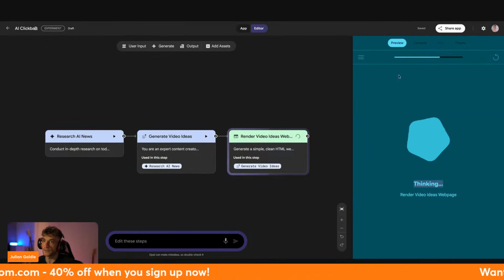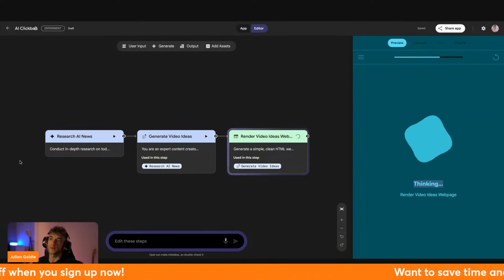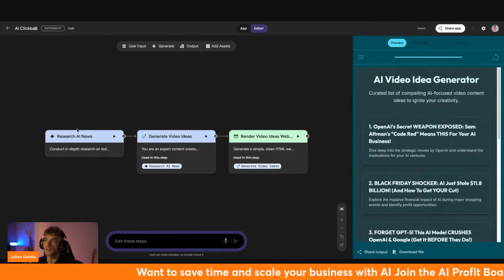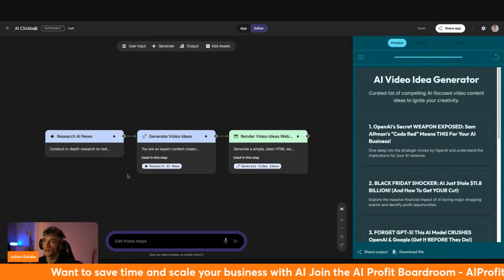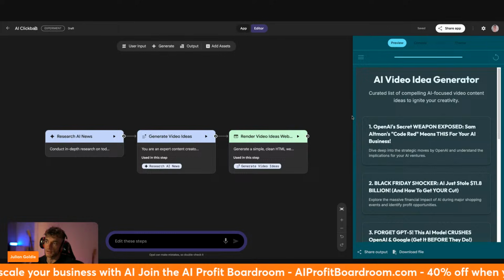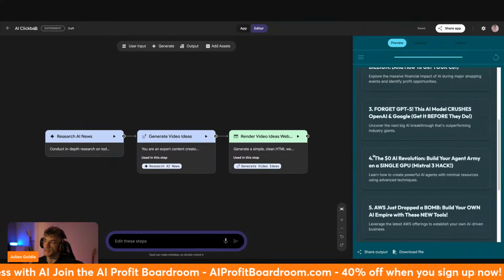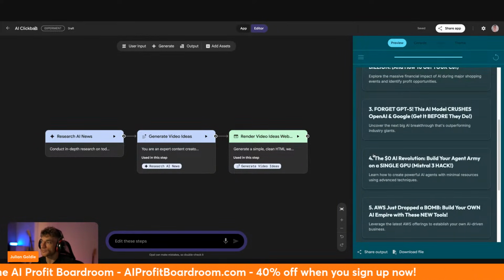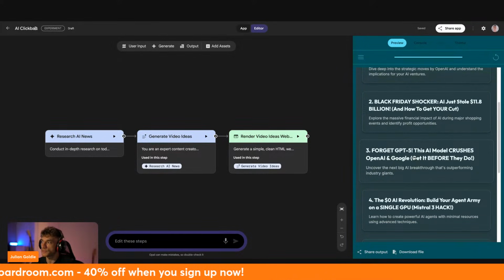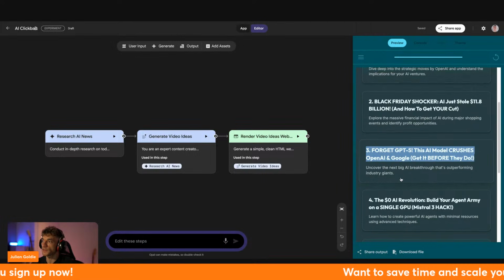You can see the loading bar over here, and you can see the workflow in the middle. So you can see how it's been developed, and then you can change your prompts and click in between them as well. So for example, what you see is it's researching the AI news, then it's generating video ideas, and then it's rendering those video ideas into a nice little HTML landing page like this, right? Now, when you're doing this as well, you can see that it's come up with a bunch of tips and ideas like so. So if we open up this one, for example, we've got the news.